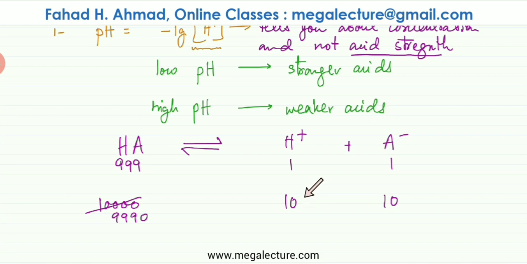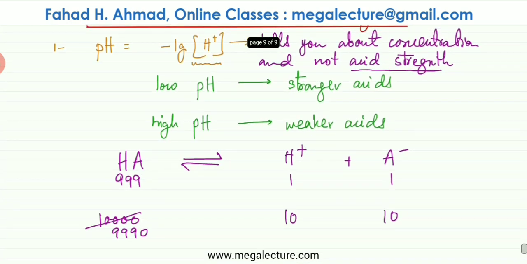And remember, we are dealing with the same acid. We're dealing with exactly the same acid. So pH is not a very good indicator of acid strength. It doesn't really measure acid strength. It actually measures the concentration of H+ ions. So for the same acid, the concentration of H+ ions can be higher. They can be lower as well, depending on what concentration you're using. So pH is not a measure of the strength of the acid.